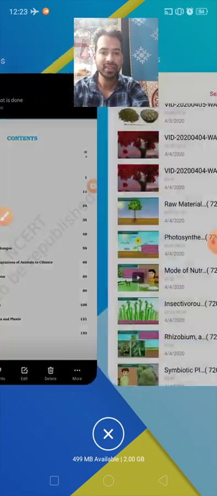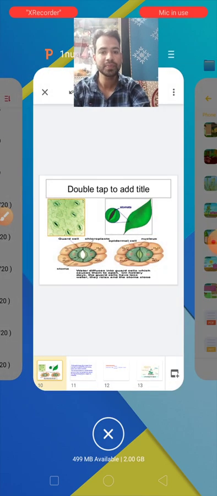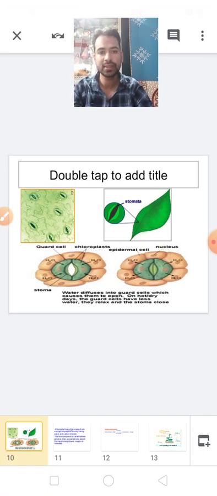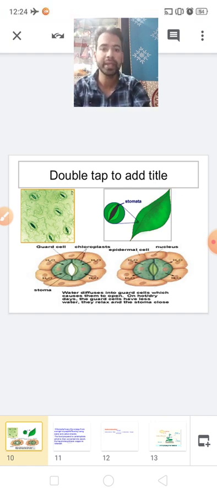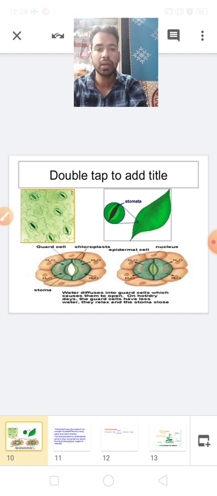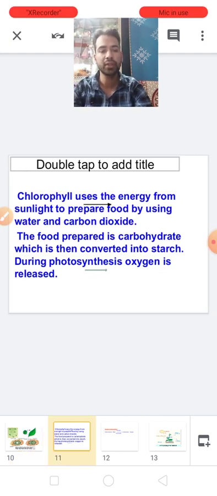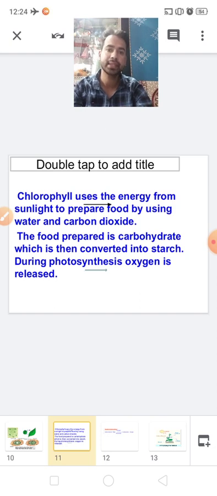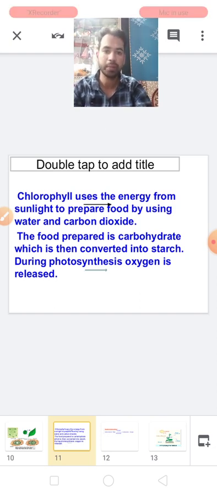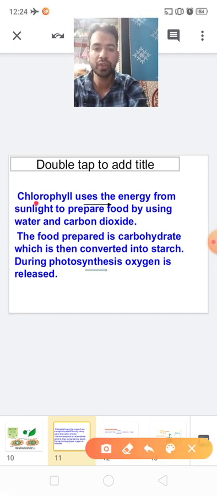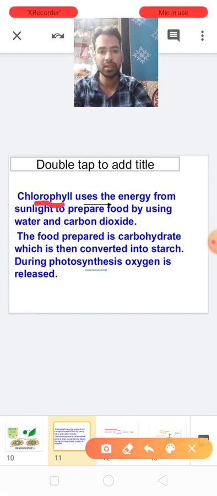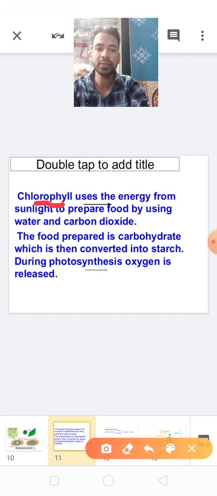Okay, children, clear about that? Photosynthesis is a very simple process that occurs in the plants. It is a food making process. By the process of photosynthesis, food is synthesized, and the name of the food is carbohydrate. The one pigment, chlorophyll, is found in the leaf, and it uses energy from the sun.